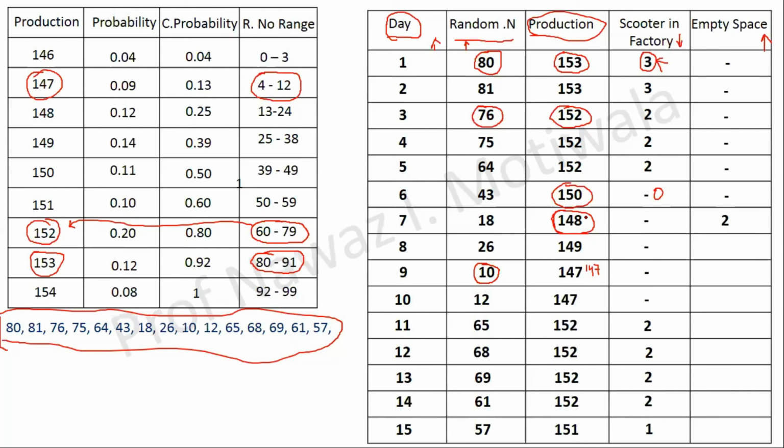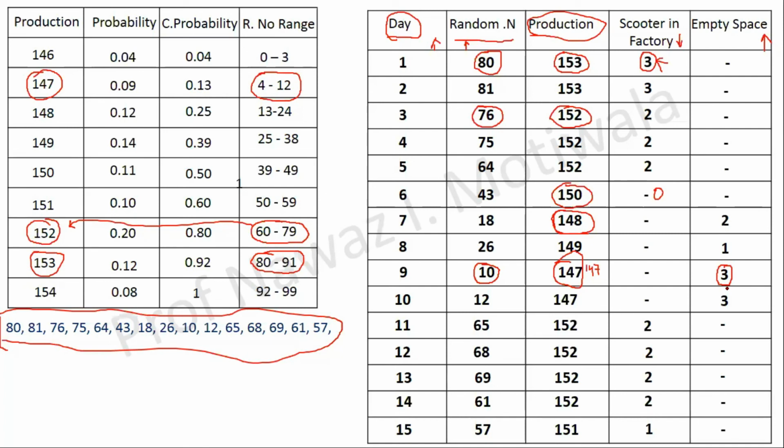Going by that concept, I can write the values like this. You can see that there are dashes in the places where the production was more than 150, and there are some values where the production was less than 150. For example, here the number of scooters produced is 147. So 147 are transported, but there is space for 150 scooters, so the empty space will be 3.